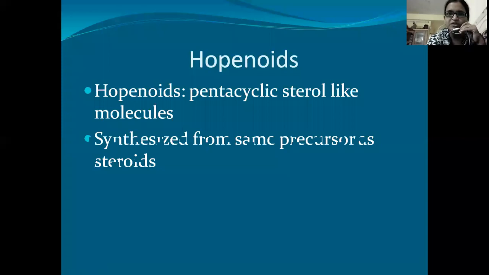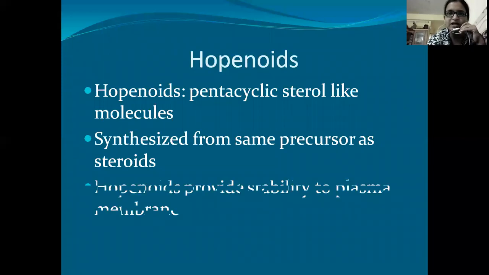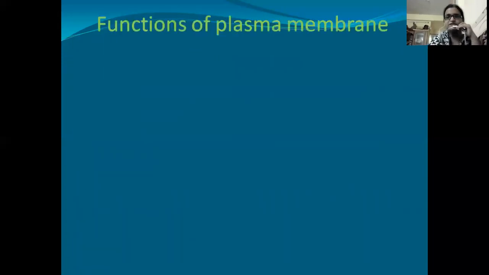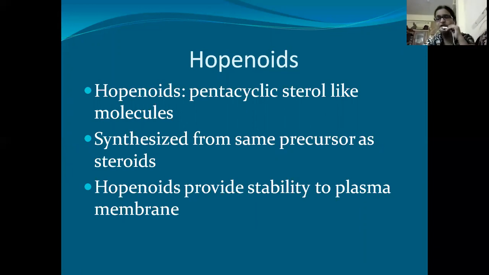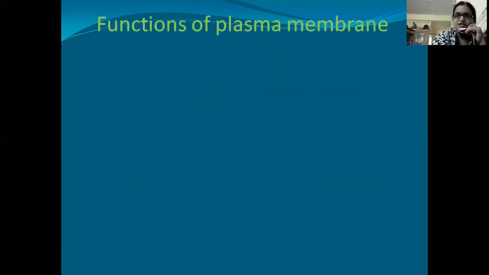Now, what are hopenoids? These are pentacyclic sterol-like molecules. As we have seen in the previous slide, in eukaryotes there are sterols in this membrane. So, resembling these sterols, some molecules are present in prokaryotes. They are called hopenoids. These hopenoids are synthesized from the same precursor as steroids. So this precursor is the same for steroids and hopenoids. As we have seen, they are providing stability to the plasma membrane.